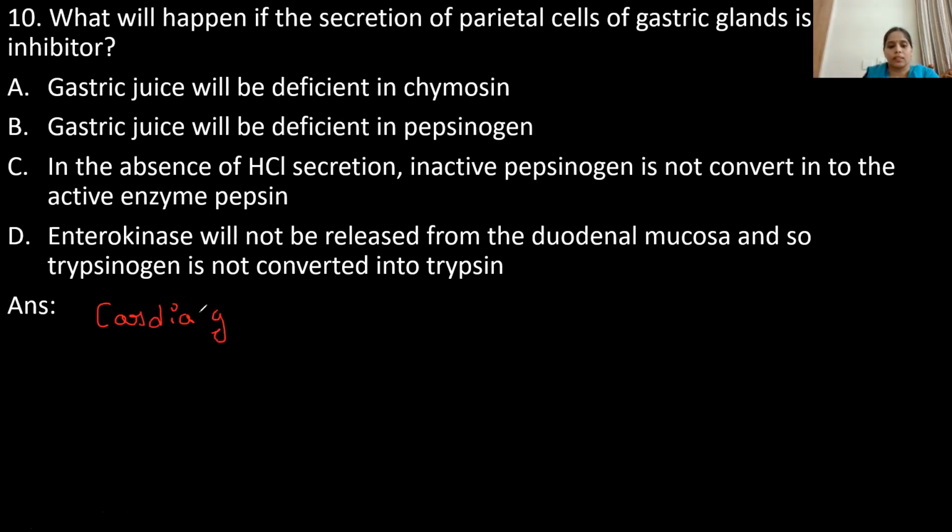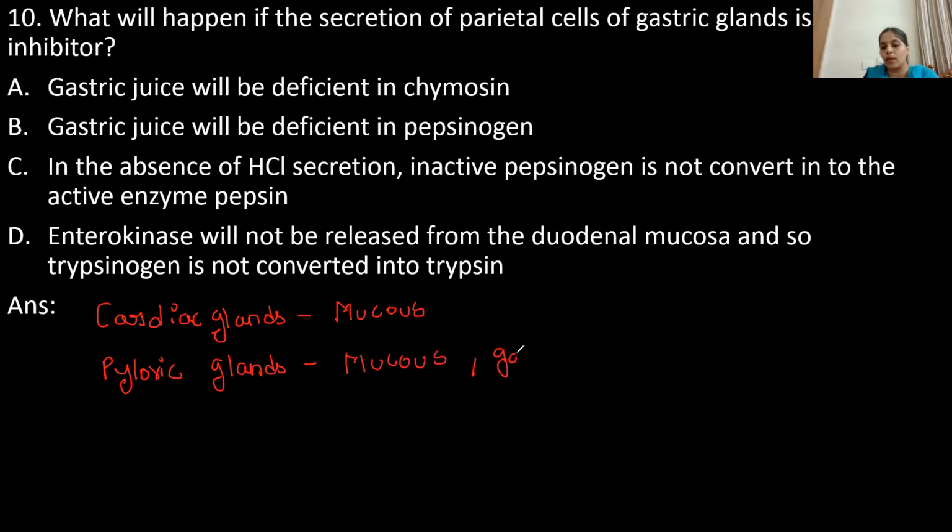Cardiac glands exclusively secrete a mucus which protects the stomach from the action of its own acids and enzymes. The second type of gastric glands are pyloric glands. They secrete a mucus along with a hormone called gastrin.